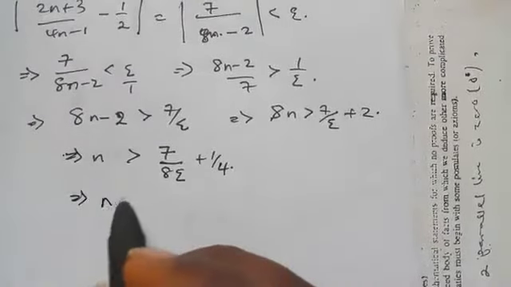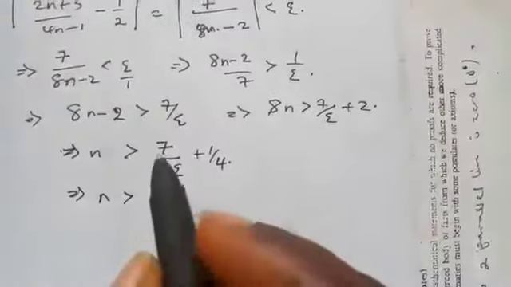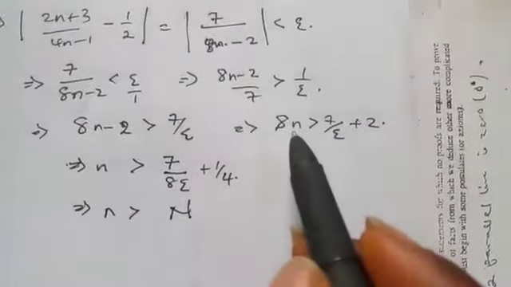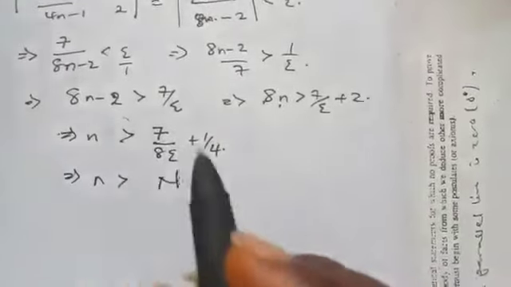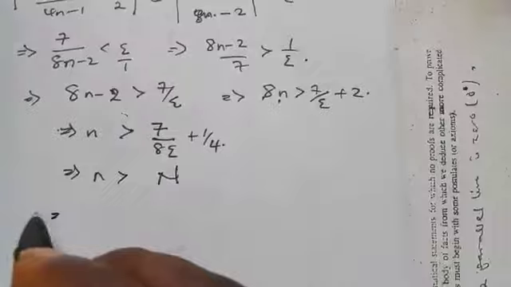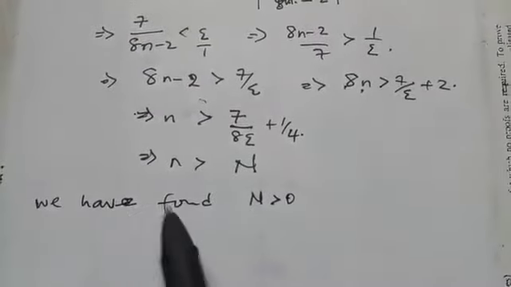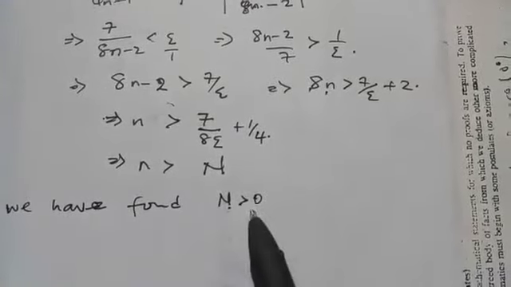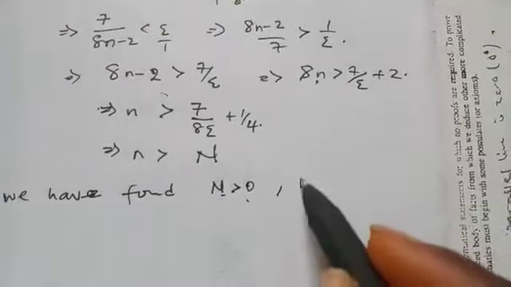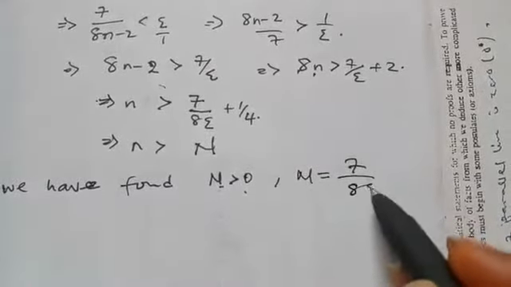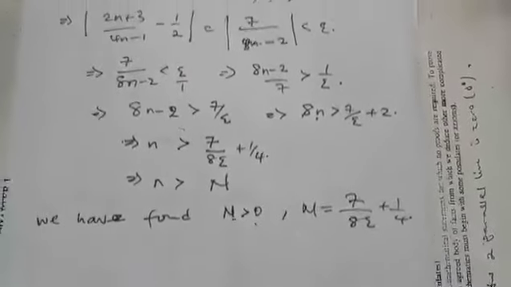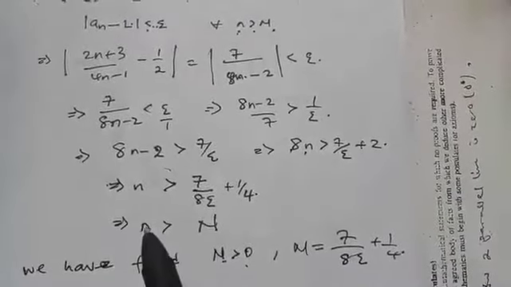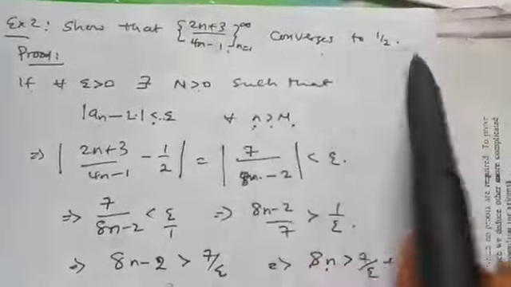You will now observe that this is the same thing, and n is greater than N. Suppose at the end of the day, when we make n the subject of the formula, we did not get a greater than sign, then the sequence does not converge to that value. So in this case, we can say that we have found N greater than 0, because our aim is to find this N. So what is our N? N is equal to 7 over 8 epsilon plus 1 over 4. So in that case, since we have found N such that this small n is greater than this capital N, we have shown that this converges to half.